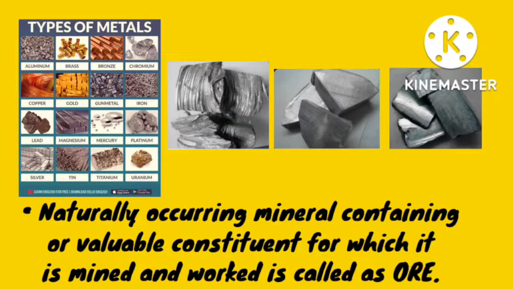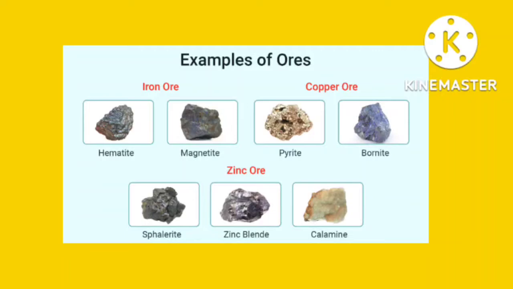What are ores? Ores are naturally occurring minerals containing a valuable constituent for which they are mined and worked. So can you give some examples of ores? Yes, hematite and magnetite are iron ores, pyrite and bornite are copper ores, sphalerite, zinc blende and calamine are zinc ores.